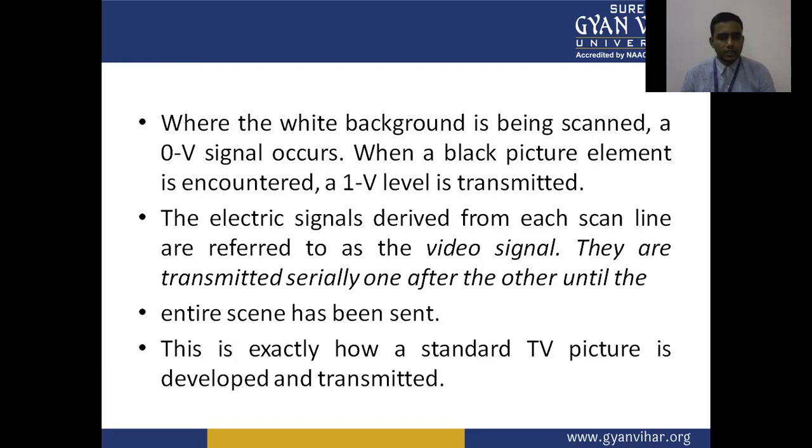They are transmitted serially one after the other until the entire scene has been sent. This is exactly how a standard TV picture is developed and transmitted. So this is the complete process of how the video signal is developed, the picture is transmitted, and it is received by the receiver.